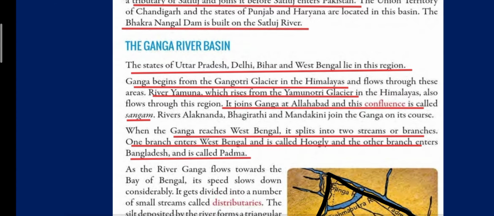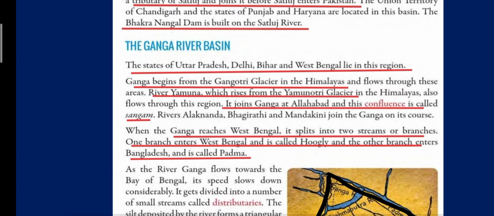So, children, the lower part of the Ganga river basin is lying in West Bengal, and here the river splits. Splits means it gets divided into two branches. So one branch is entering West Bengal, and here this branch is known by the name Hooghly.